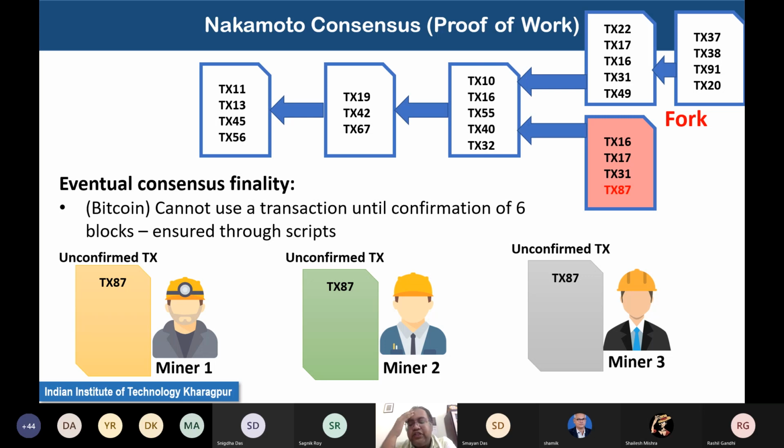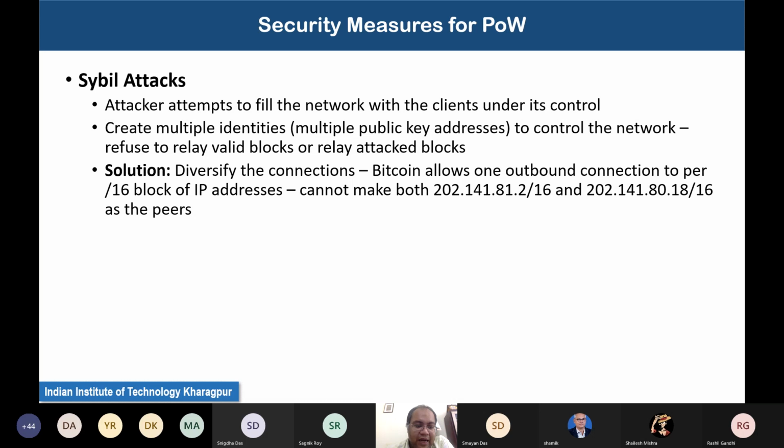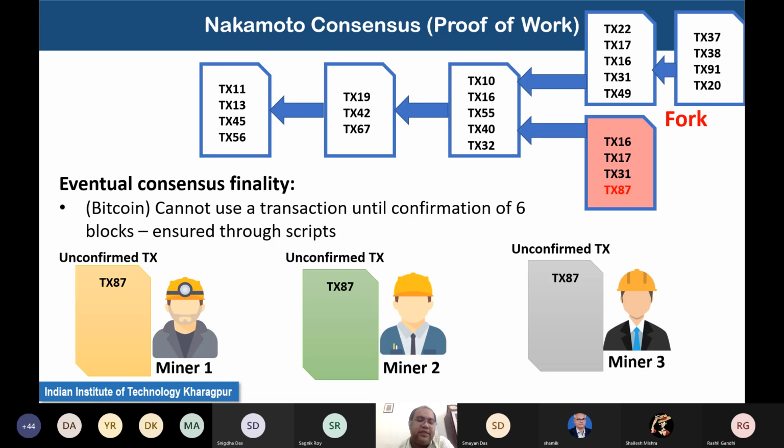And this is basically ensured through the Bitcoin script. The Bitcoin script keeps checking how many further blocks have been added after this block has been added to the blockchain. Once it finds that 6 more blocks have been added, it marks this transaction as spendable, meaning this particular transaction can be utilized further. So this is the broad idea of the Nakamoto consensus or proof of work.